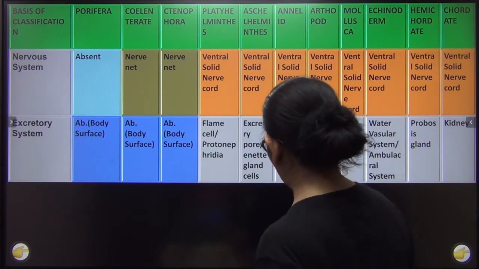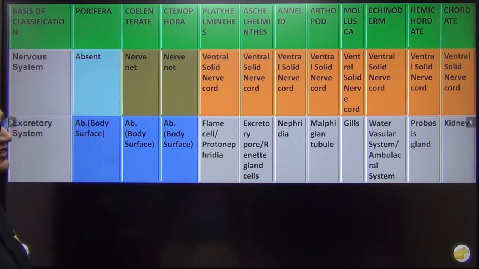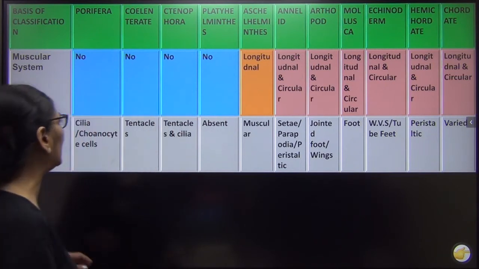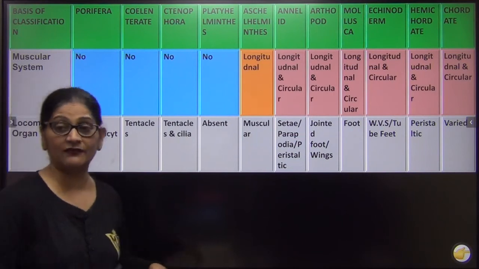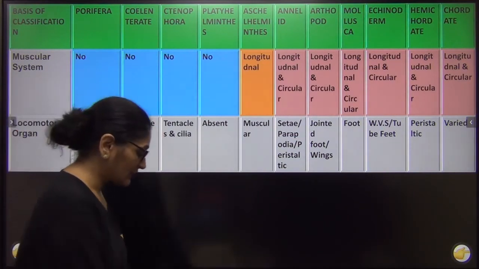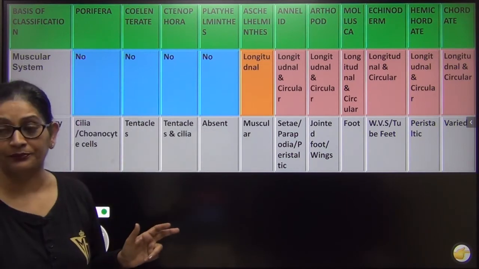Now that we have done excretory system, let us move quickly to others. Details I will teach you when I will teach you the topic. So let us go to three more quickly. One is muscular system, locomotory system, and then we will also go for reproductive system. Okay, so the next system I am going to teach you is the muscular system.